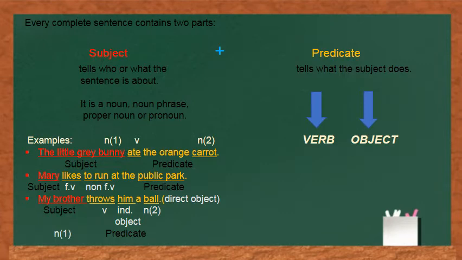Let us look at the sentences given below to get a more clear meaning. The first sentence, the little grey bunny ate the orange carrot. Here, the little grey bunny is the subject, as in this sentence we are talking about the noun bunny. So, the little grey bunny is a noun, hence it is a subject. Ate the orange carrot is the predicate, as it tells what the subject, the little grey bunny, does.